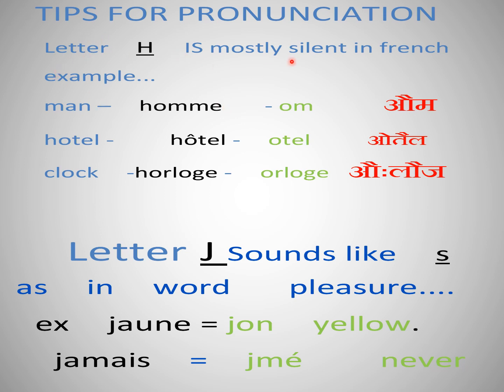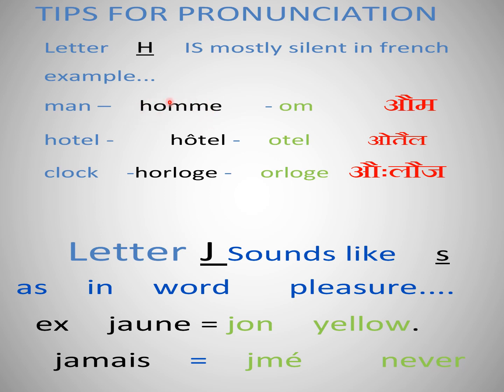Letter H is mostly silent in French. We have seen earlier that the word hibou means owl was pronounced as ibou, not hibou. So all French words starting with the H, which means ash, will be mostly silent. Okay. Like homme.